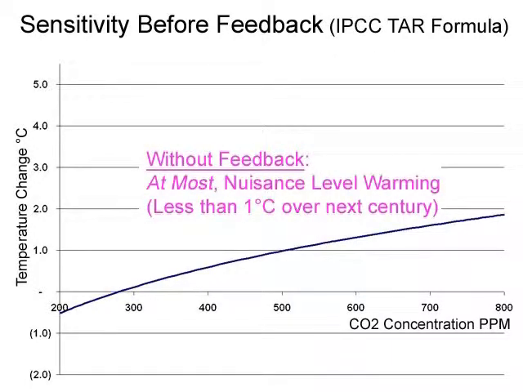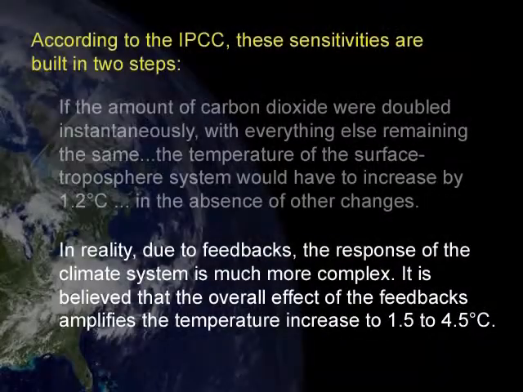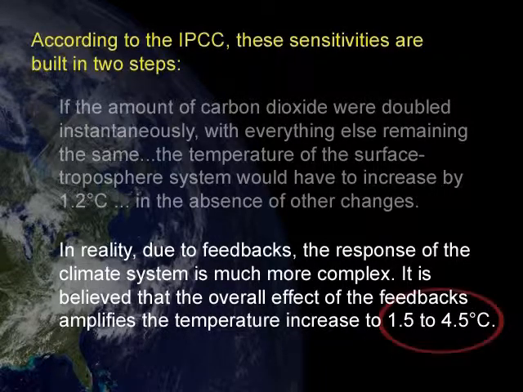Recognize that this first step climate sensitivity of 1.2 does not get us to a catastrophe. It would imply a warming over the next century of less than 1 degree. The catastrophe comes instead from the second step. Complex feedbacks in the climate system are assumed to multiply this number by a factor of 3 or more, which is how higher sensitivities and forecasts are reached.